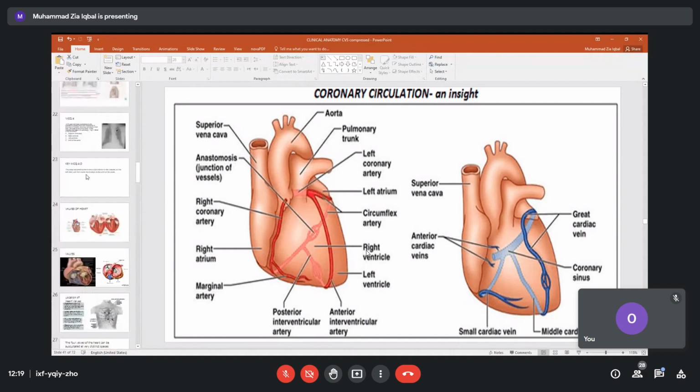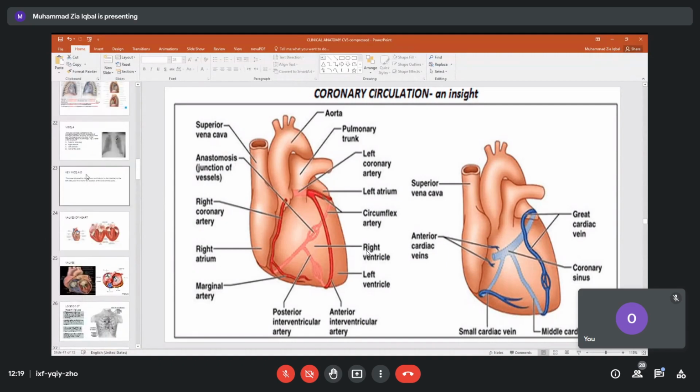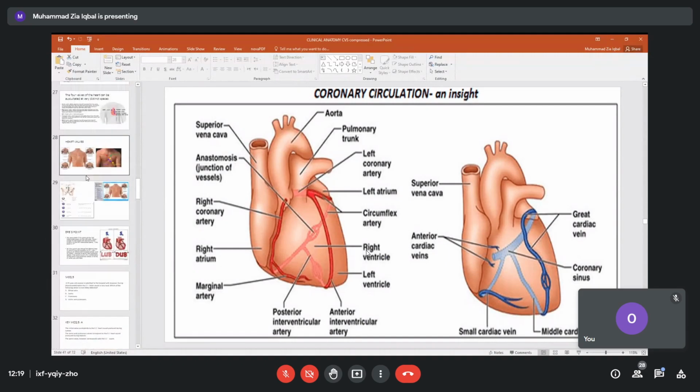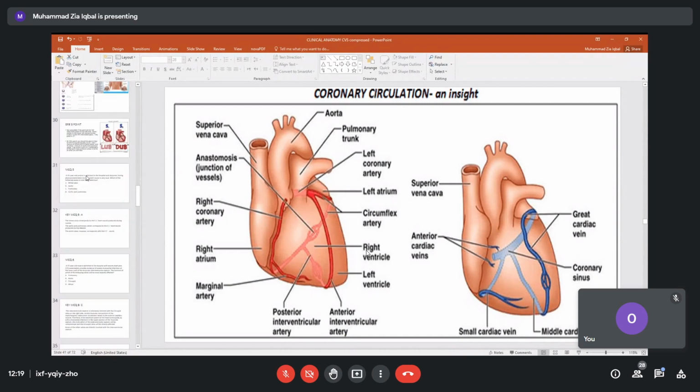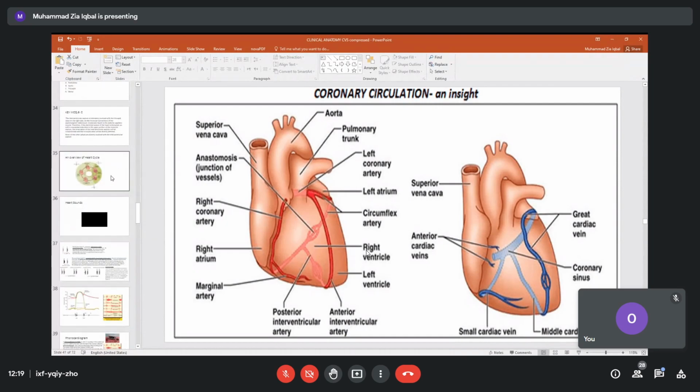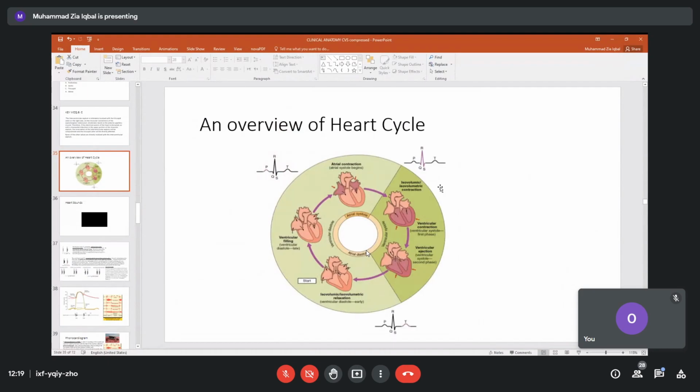Now all this is a phenomenon of what we call an electrical phenomenon. Look at this slide again. This was the heart cycle. The two chambers dilate. Blood is here, it will go down. These will dilate, they will dilate. Then they will contract and they will dilate. This is the cardiac cycle. We record this like this.